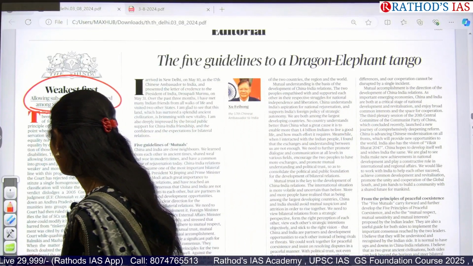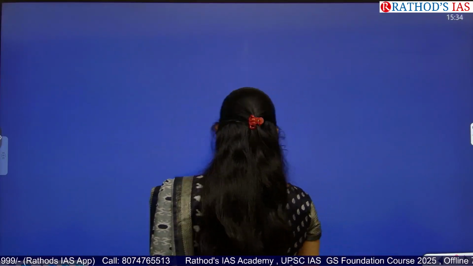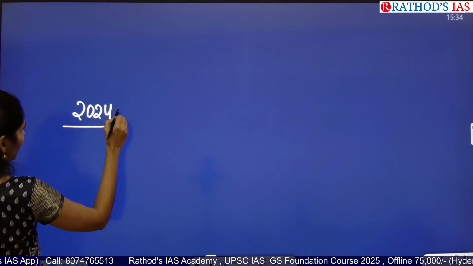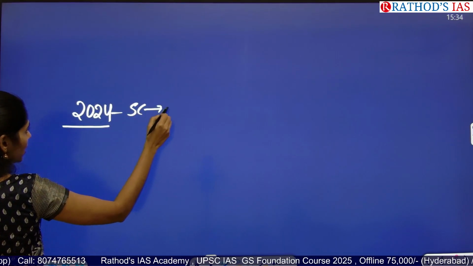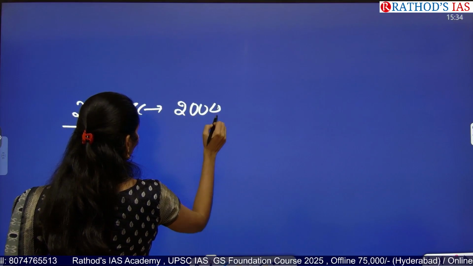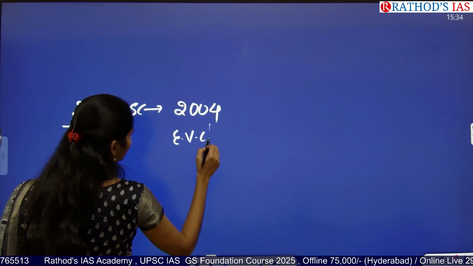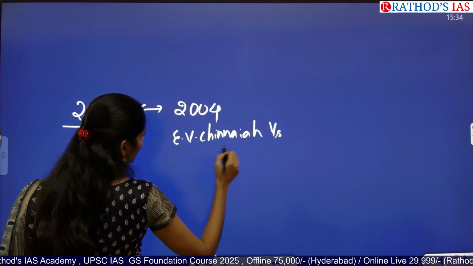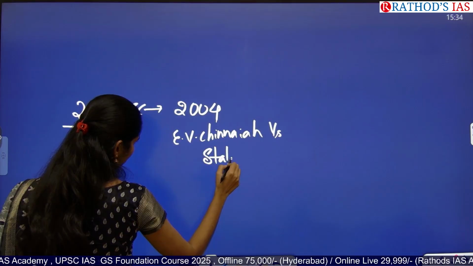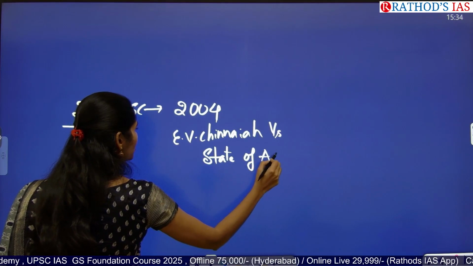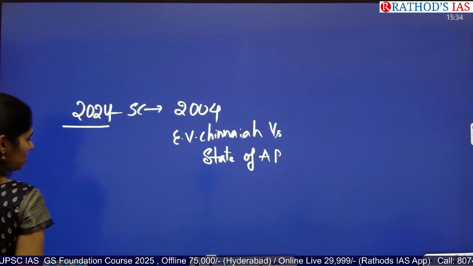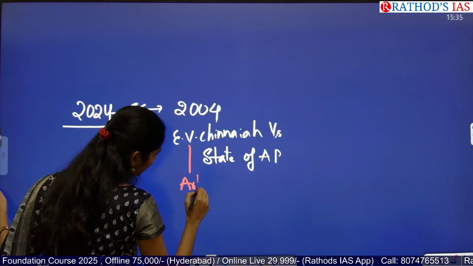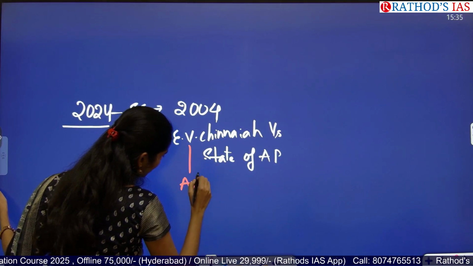I want to give you a brief idea. In this 2024 judgment, the Supreme Court overturned the 2004 judgment of E.V. Chinnaiah versus State of AP. Here you have to remember two articles. Based on Article 14, which talks about the right to equality,